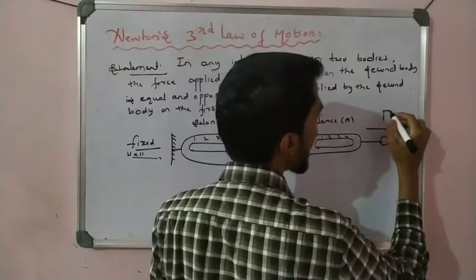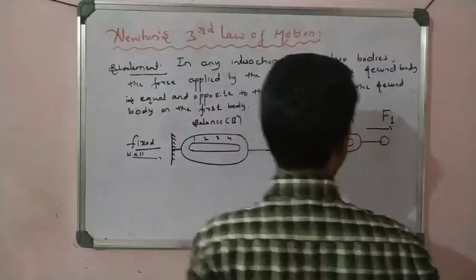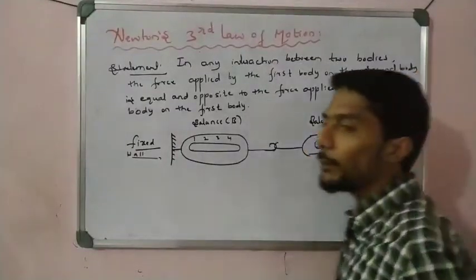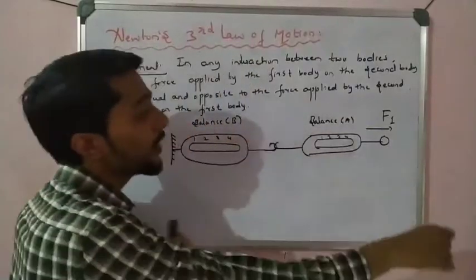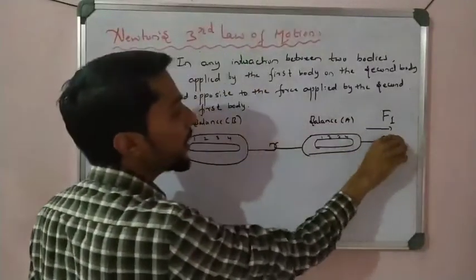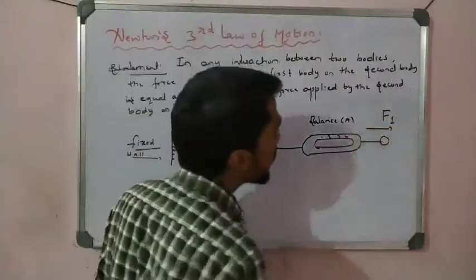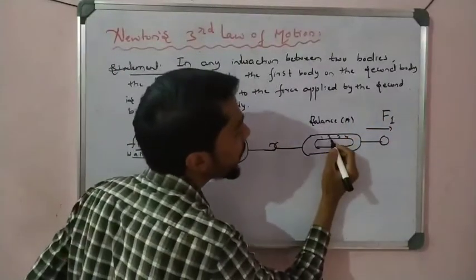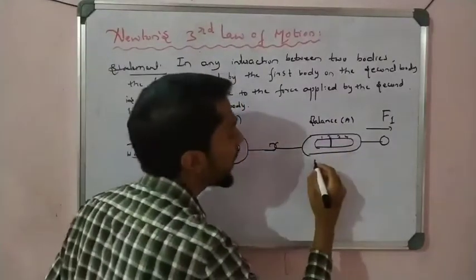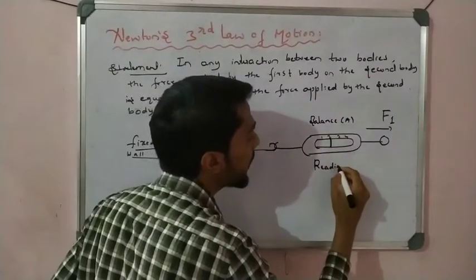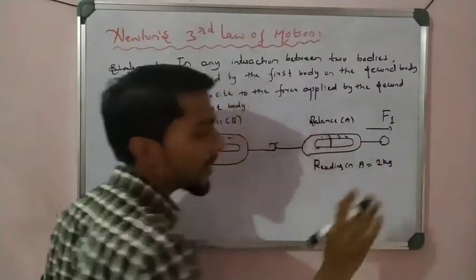For example, I pull this spring in this direction. See here, in the direction of this, like that. I pull this spring in that direction, that is, force F1 is applied in this direction. At that time, what happened? The reading shows 2 kg. The reading in balance A is how much? 2 kg. Imagine that.